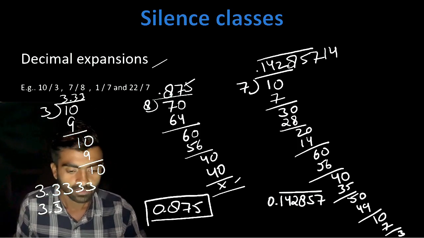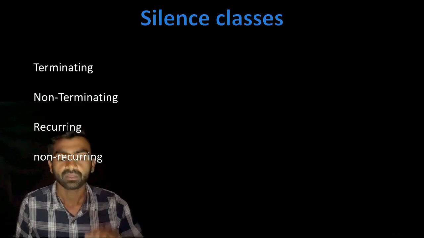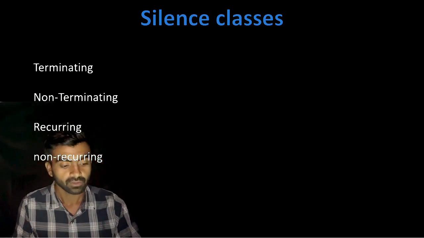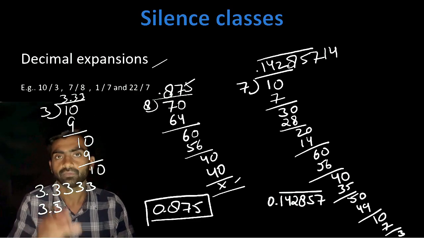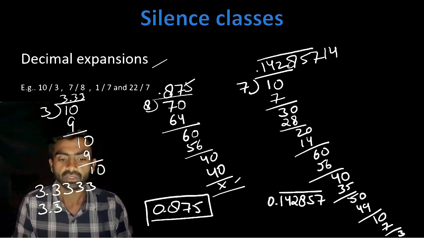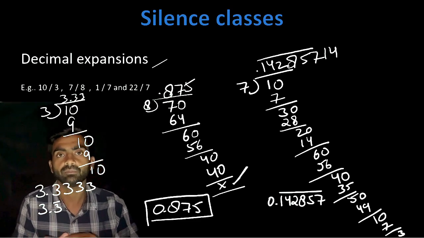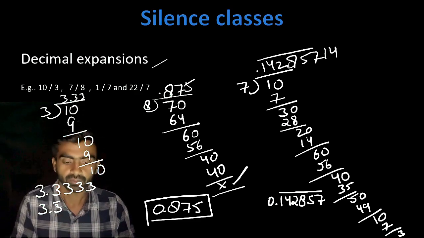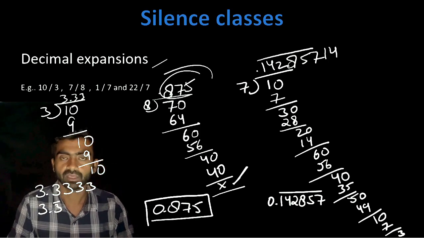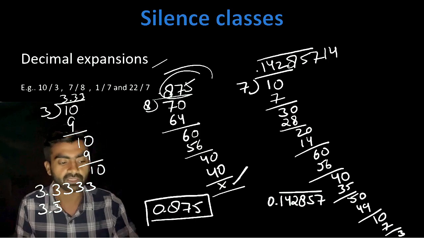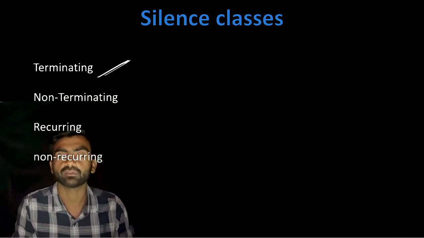So now let's check this out. First of all, what is terminating? Terminating means if I divide any rational number and the remainder becomes 0, it gets terminated. It got terminated, means we got a specific answer. Whenever we divide anything and get remainder 0, it is known as terminating.